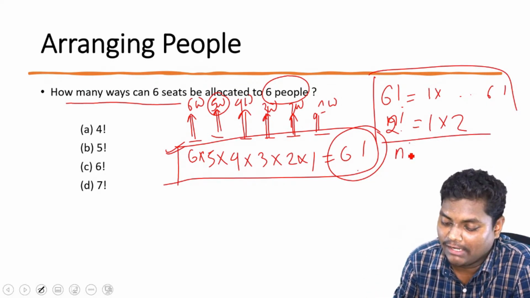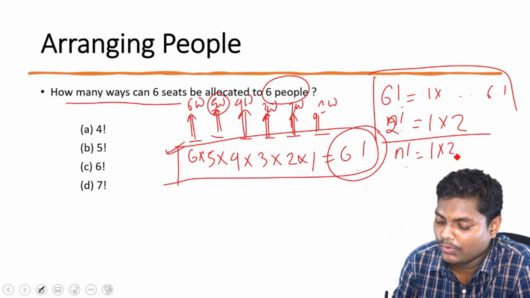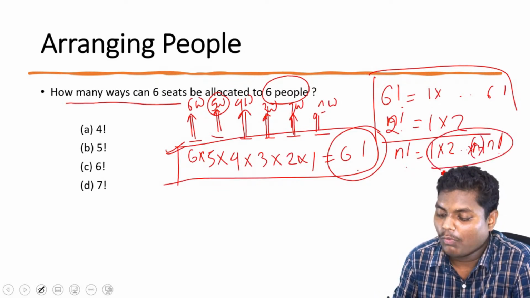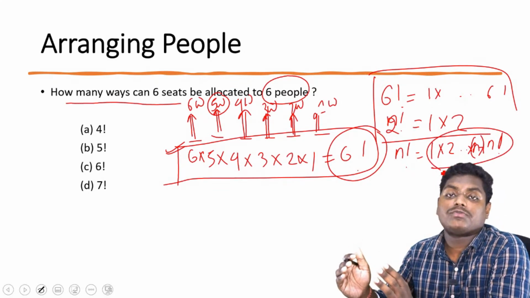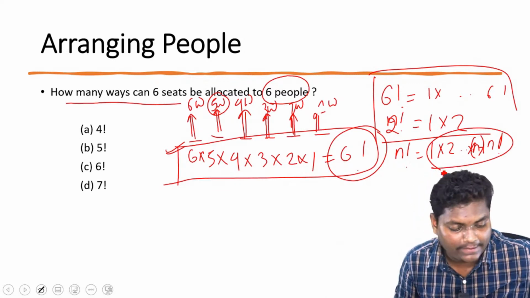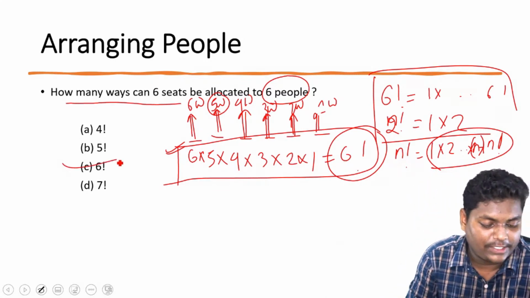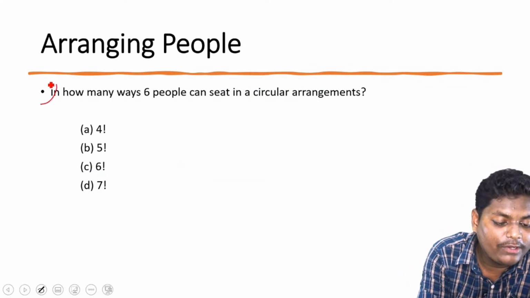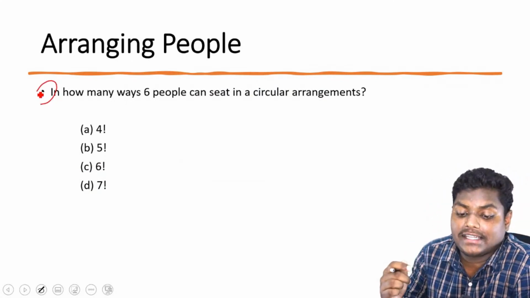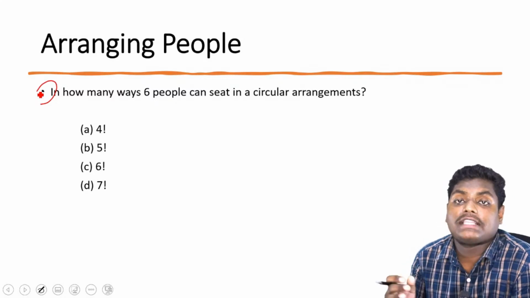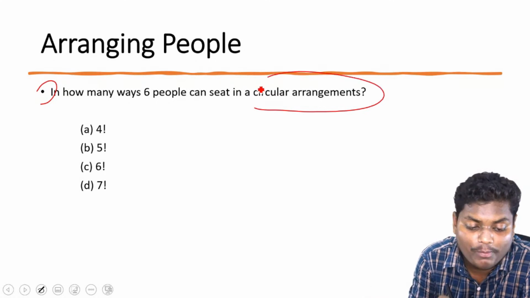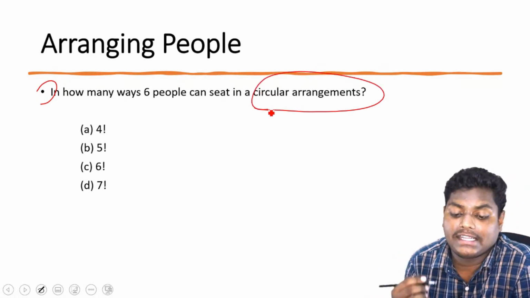If you are taking n factorial, it will be 1 into 2 dot dot dot till n minus 1 into n. The last term will be there. Great. So we'll be having 6 factorial. Now the next question is, how many ways can 6 people sit in a circular arrangement? Now that we saw a linear arrangement, the question is, how many ways can 6 people sit in a circular arrangement?